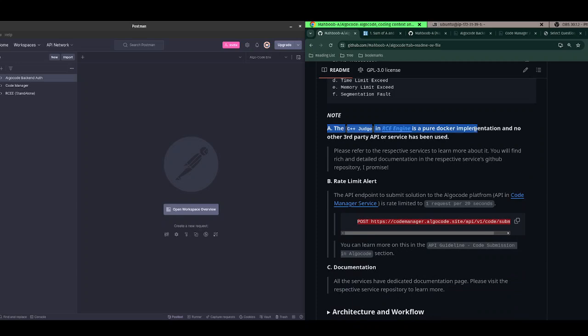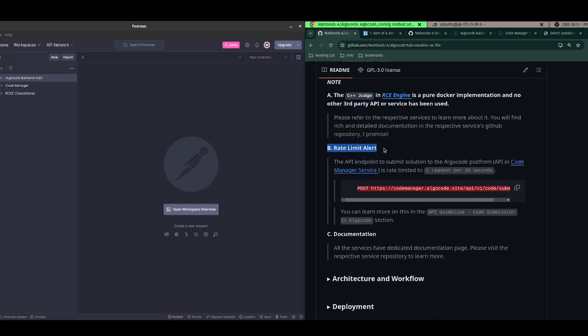No third-party APIs have been used in the entire AlgoCode backend. Here are some notes on rate limits. The API by which the code submission is submitted to Code Manager service is rate limited to 1 request per 2 seconds, because I'm actually using 3 servers of AWS with 1 GB of RAM. So I had to rate limit it, and you can only submit three submissions per minute. This is the code submission API, code manager.algocode.site, if you want to submit code. So this is rate limited.